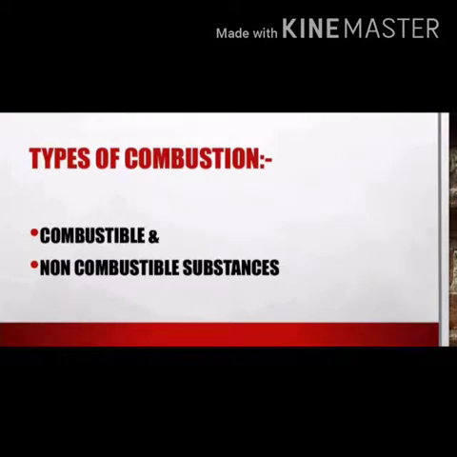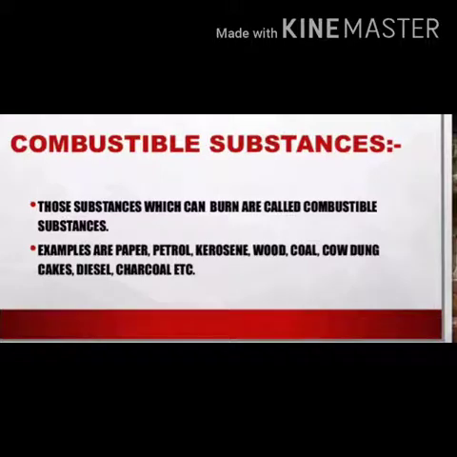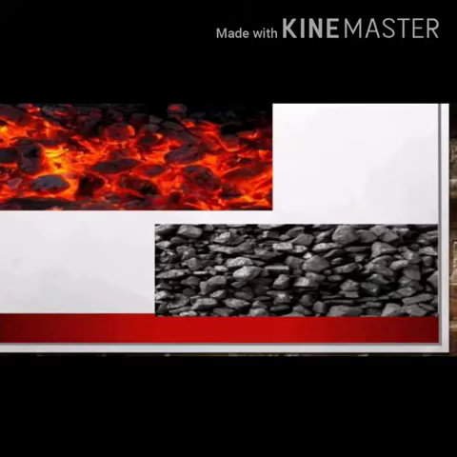The substance that burns in air or oxygen to produce heat and light is called combustible substances. Again, the substance that burns in air or oxygen to produce heat and light is called combustible substances. For example, petrol, wood, coal, paper, kerosene oil, etc.